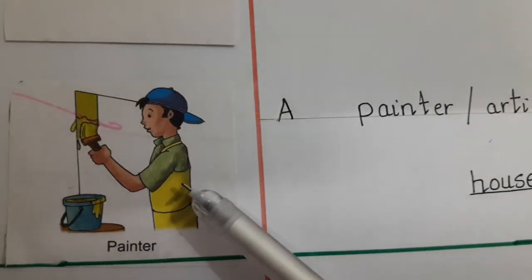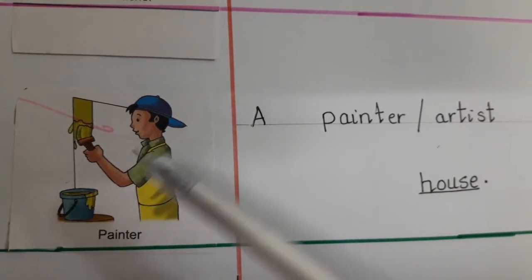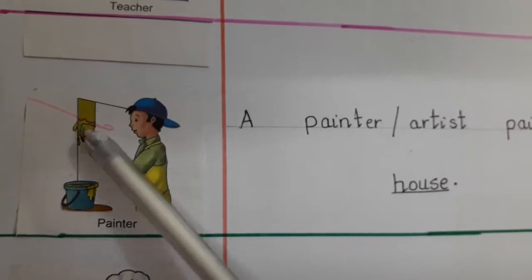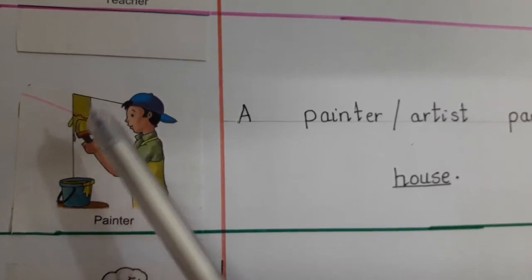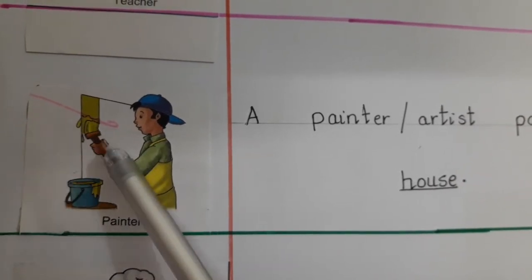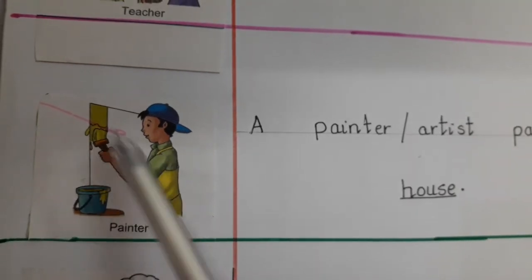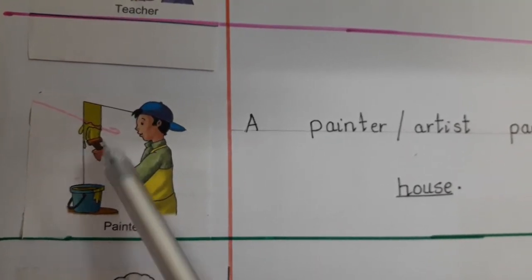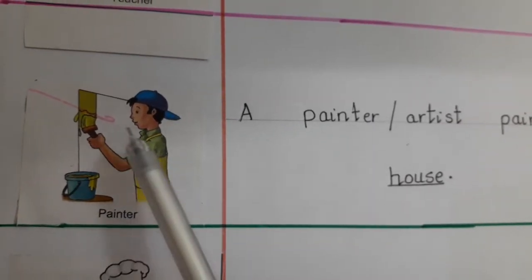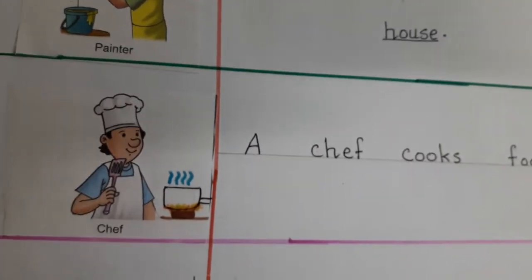Look at this picture carefully. This is a picture of a painter. So a painter or artist, what is he doing? Paints the house. So a painter paints the house. So what is the action of this painter? Paints. So paint is his action. It is called a verb. Move to the next picture.